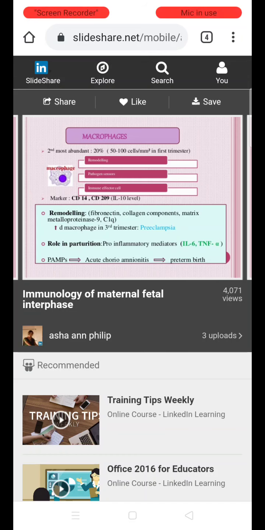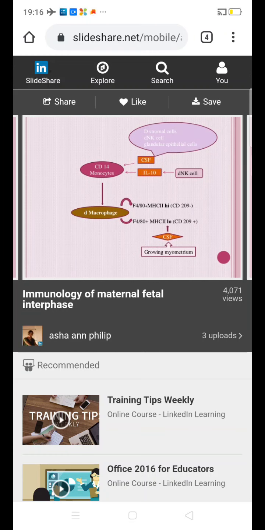There is an increase in macrophage levels in the third trimester, which plays an important role in the development of preeclampsia. It also produces pro-inflammatory mediators like interleukin 6, tumor necrosis factor alpha and matrix metalloproteinases. If there is alteration in these levels, there is an alteration in immune response which can cause acute chorioamnionitis and the risk of infection resulting in preterm birth.